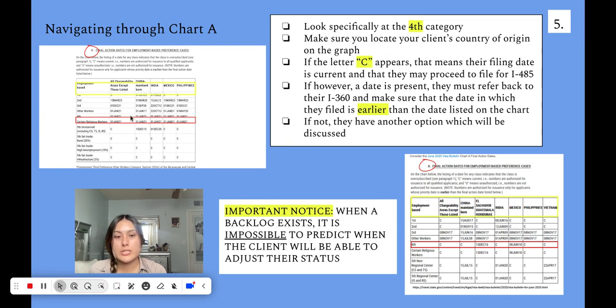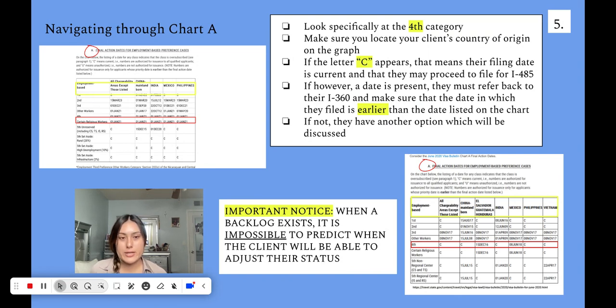Then if a letter C appears, this chart doesn't show a C, but this is another chart A referencing June 2020's visa bulletin, and this is this month's, August 2024. In this one, as you can see, there is a letter C present, and if this letter appears, that means your client's filing date is current and they may proceed to file the I-485.